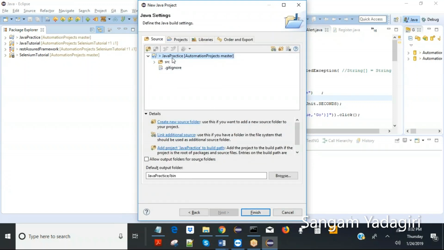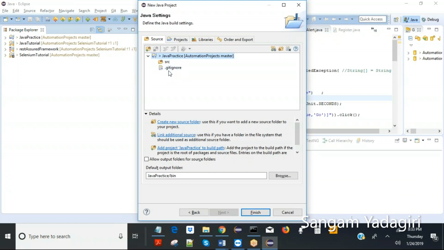So once you create this Java practice project in your workspace, it will automatically create one package. This is called a package or folder called the source folder, SRC, and all the code will be sitting inside the source folder, right? Because it's source code.